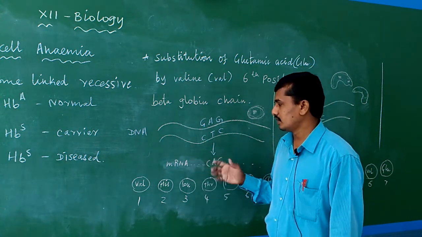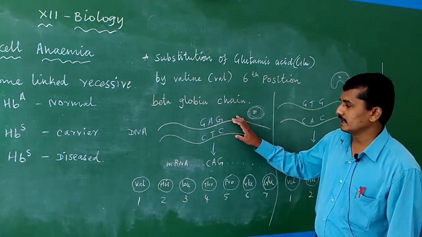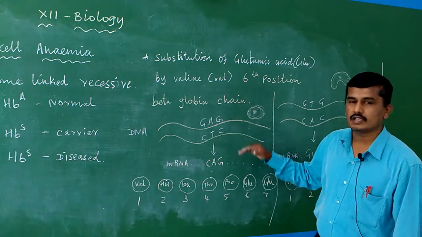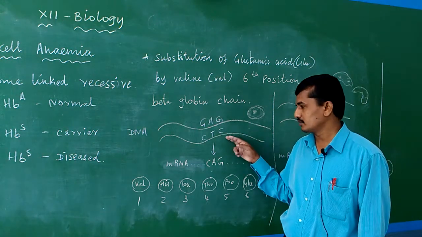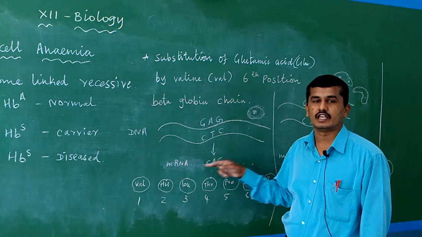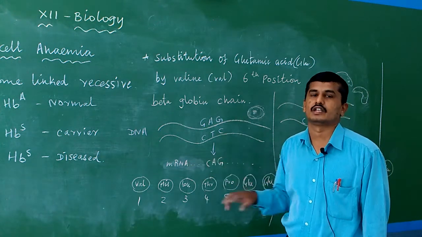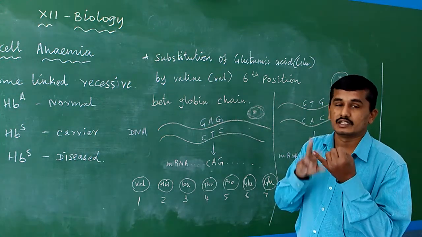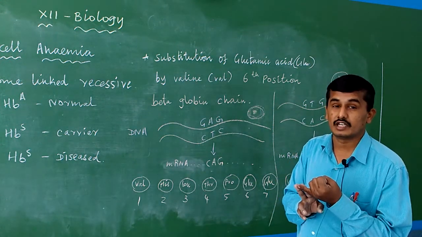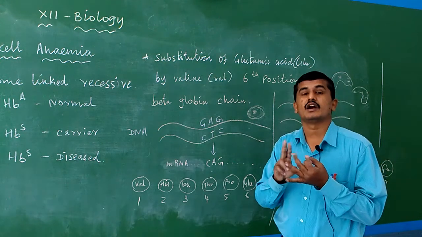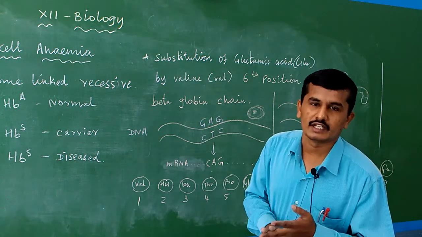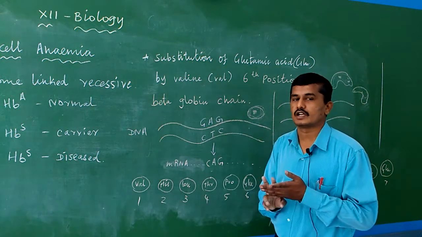So in simple logic, we first learn about DNA, which contains some nitrogen bases. During protein formation, the DNA produces RNA, that is mRNA, messenger RNA. RNA is of three types: mRNA, tRNA, and rRNA, that is messenger RNA, transfer RNA, and ribosomal RNA. Three types of RNA are present.